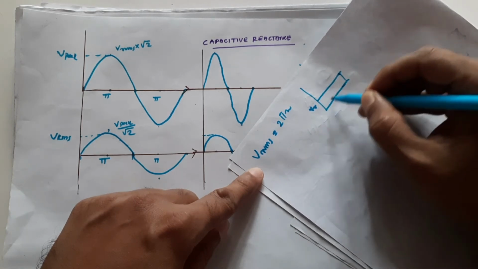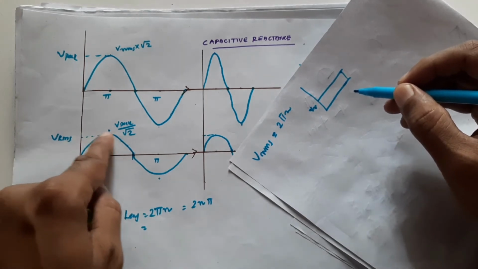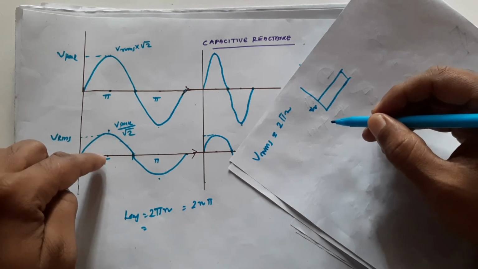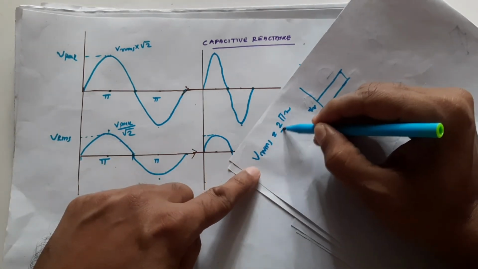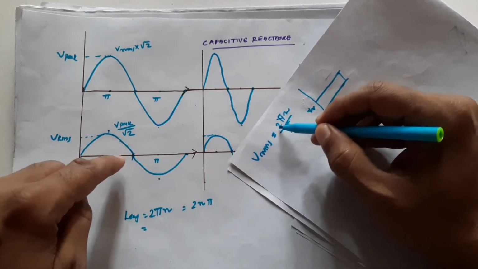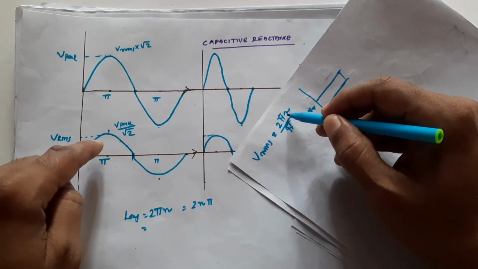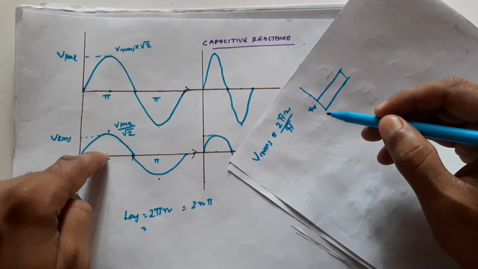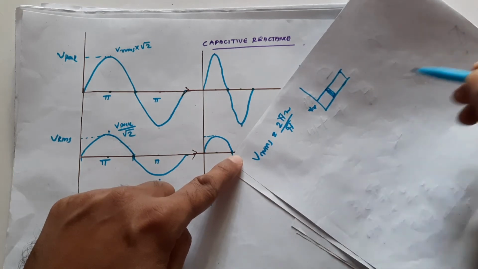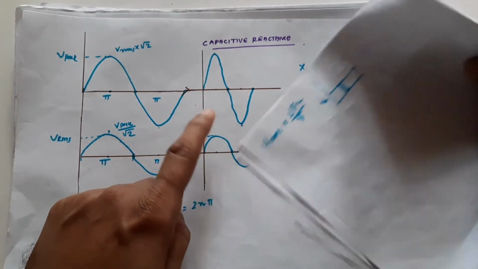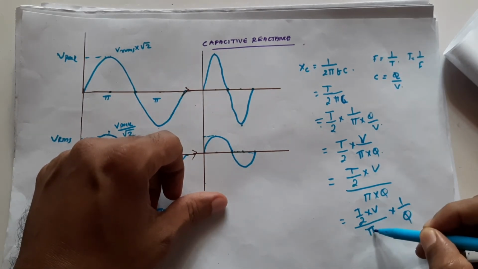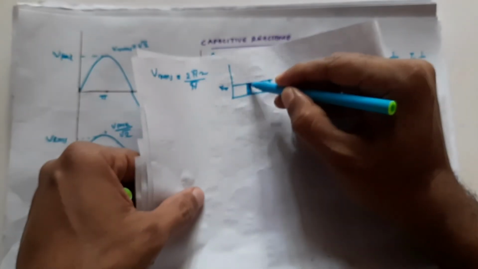the average voltage. The average voltage in this time. This is the average voltage in this time. If we divide this by pi, this pi and pi will cancel, and we will get 2r or r. What is r? We will get the voltage at a particular point. That means we will get the voltage at a particular point. We have to know this. So this is the voltage at this point. When we divide by pi, we will get the voltage at a particular point.